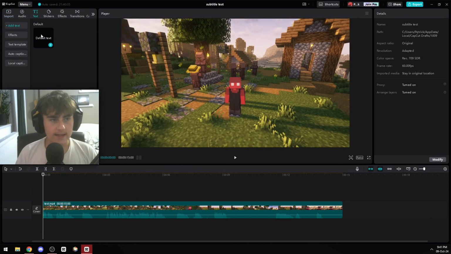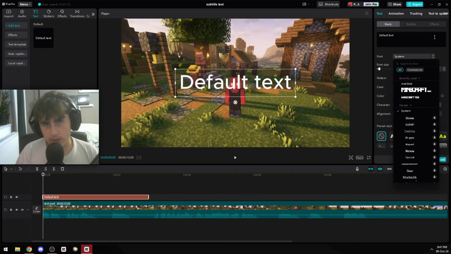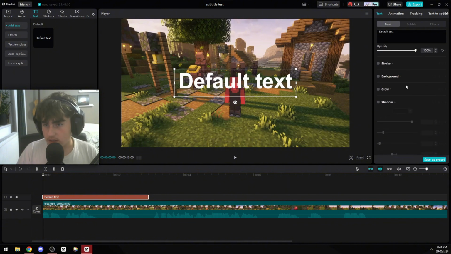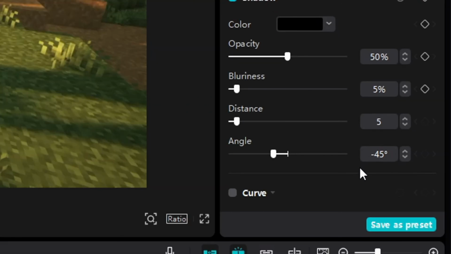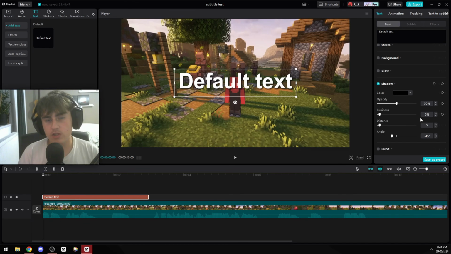Next, go over here to text and then drag this in. You can choose whatever font you like, but my font is Arial Bold. You can then also go down and customize it with a stroke, a background. I'm just gonna choose shadow. If you want, you can copy my settings, but I suggest you make it your own.